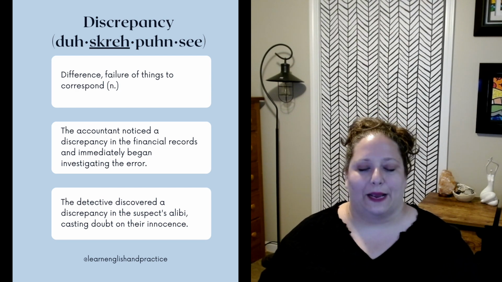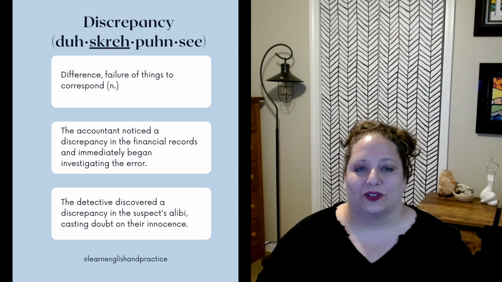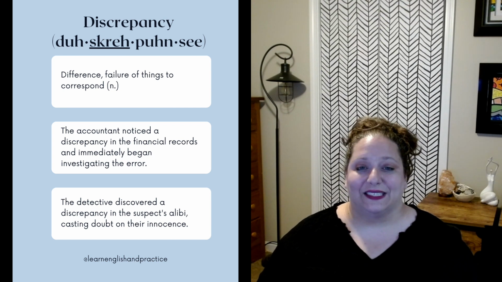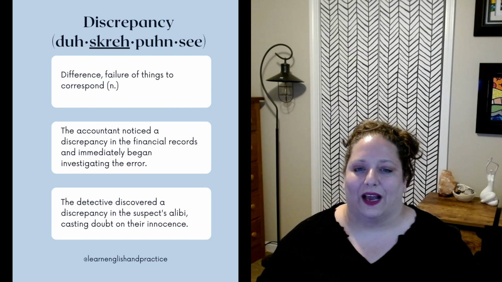So, the examples are the accountant noticed a discrepancy in the financial records and immediately began investigating the error. The detective discovered a discrepancy in the suspect's alibi, casting doubt on their innocence.